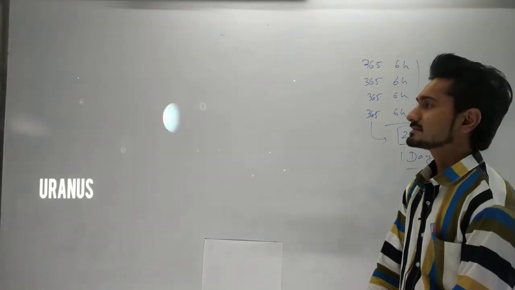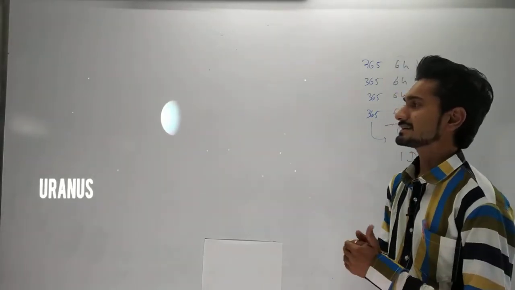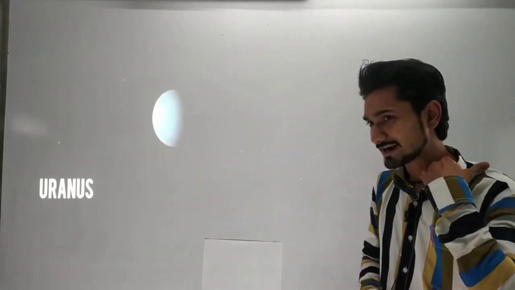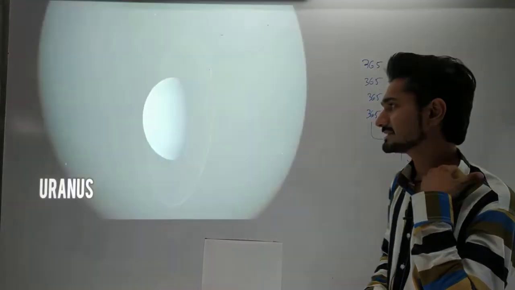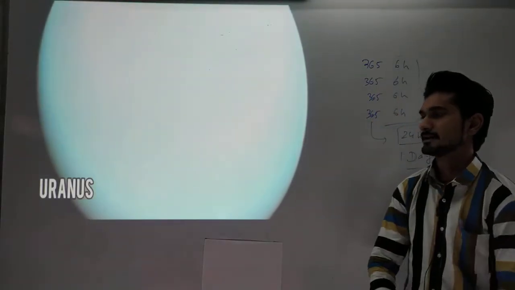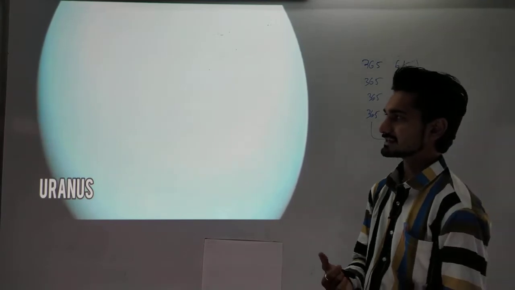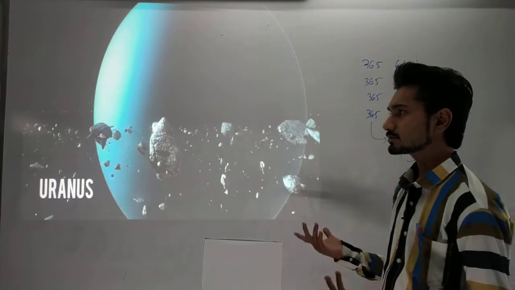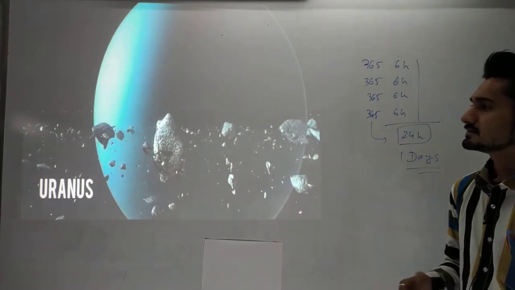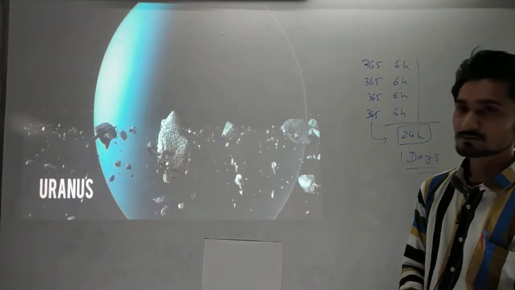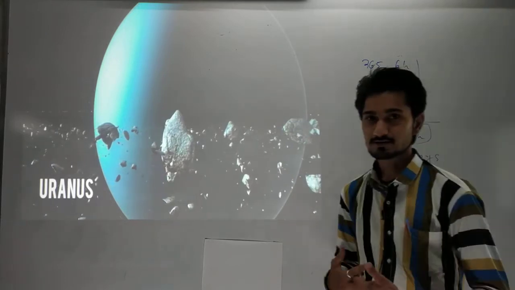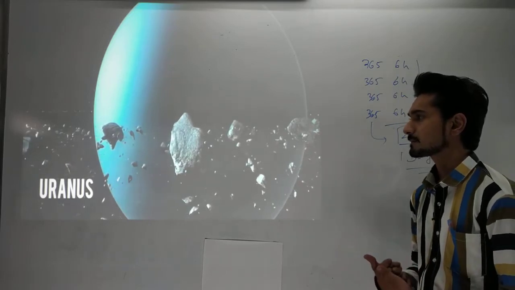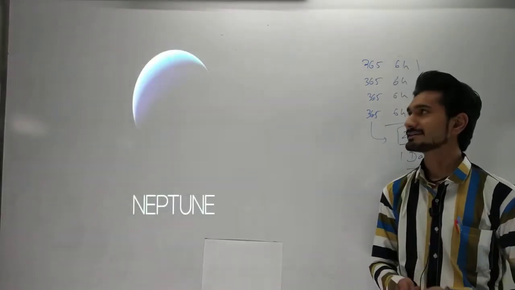Okay, this is Uranus. We are seeing that it has a very brightish color. You can see it on your screen, and afterwards the second animation will come to your screen, and that will be Neptune. We are going to see both planets. This is a very brightish planet in our solar system. Here it is, Neptune.